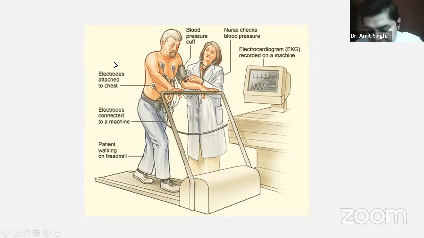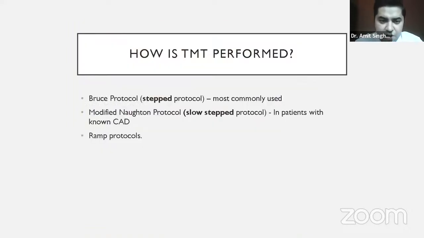And patient is also counseled before starting that if he experiences any kind of symptoms like pain or excessive breathlessness, he has to tell the nurse or the technician. And if required, patient can also ask to stop the machine or to stop the test. So when we ask the patient to walk on the treadmill, there is a certain protocol, like how it is to be done. The two most common protocols, I'll just tell briefly, are the step protocol and ramp protocol. Ramp protocol is not done nowadays, so I'll not talk about it.